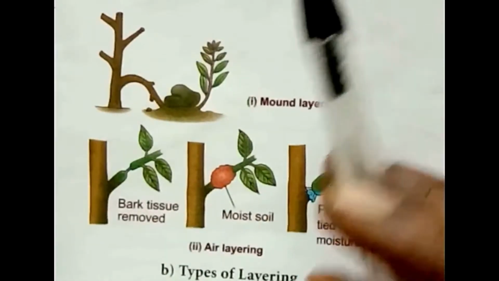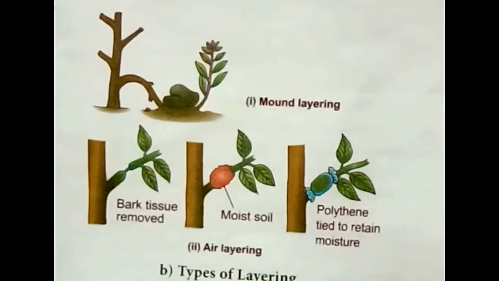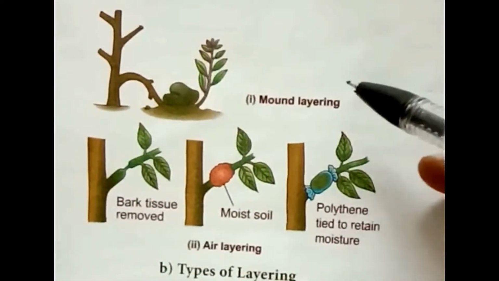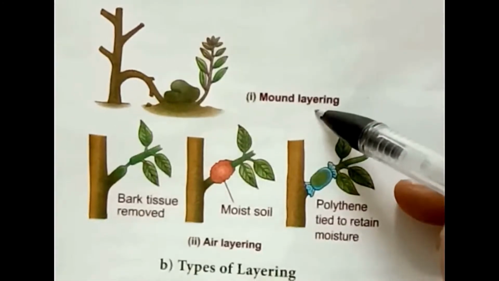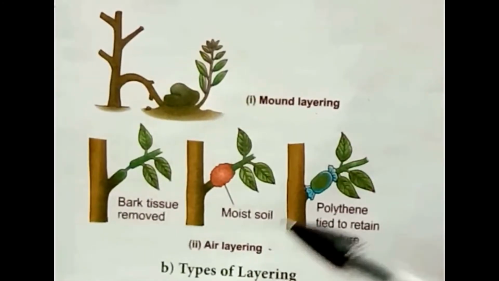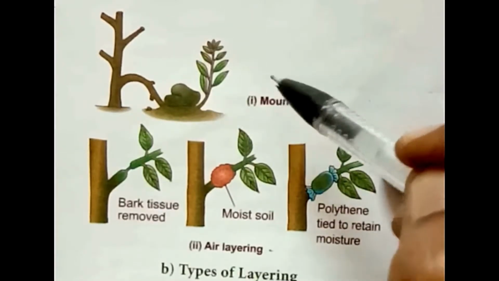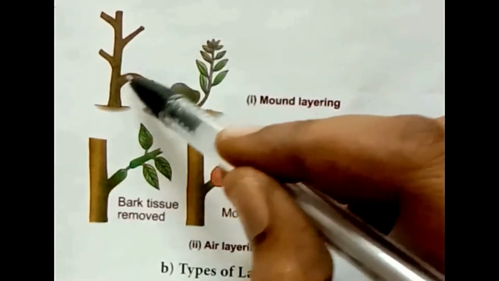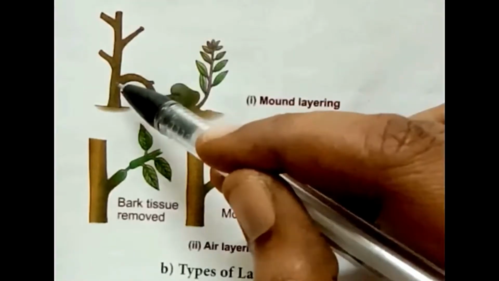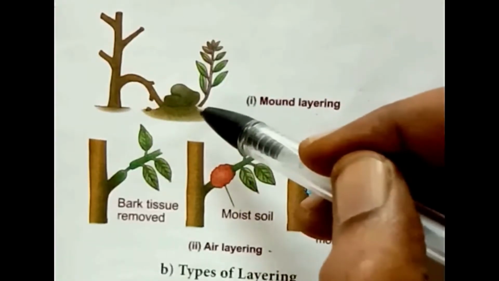Layering is again classified into two types, namely mound layering and air layering. Mound layering is applied to plants having flexible branches that can be drawn down to the ground.